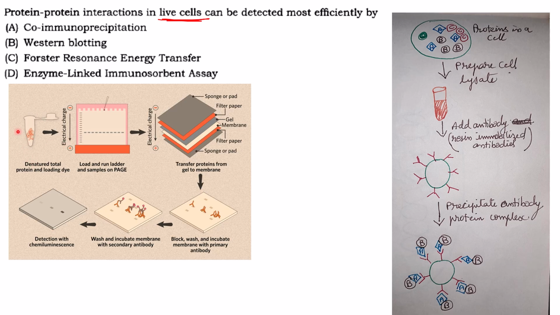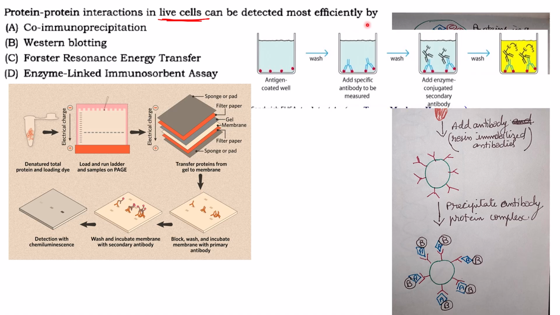So here you have the protein, you run it on a PAGE gel, then you transfer the protein onto a membrane, then blocking, washing with the primary antibody, then you incubate with the secondary antibody carrying your enzyme, then you add the substrate for the enzyme and you will detect bands where the primary antibody has bound. Primary antibody will specifically bind to your protein of interest. So that is Western blotting. It doesn't tell anything regarding protein-protein interaction.